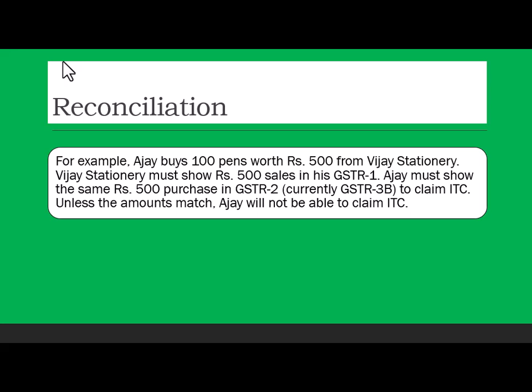So, it's coming now in the next thing. Reconciliation. For example, let's say, what is reconciliation? For example, Ajay buys 100 pens worth rupees 500 from Vijay Stationery. Vijay Stationery must show rupees 500 sale in his GSTR 1.